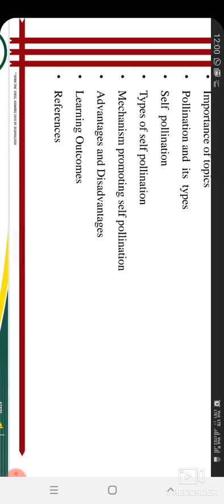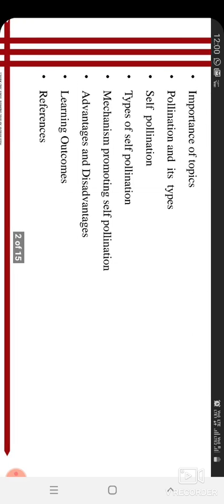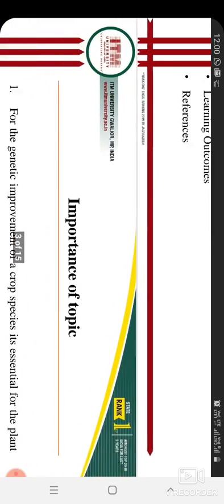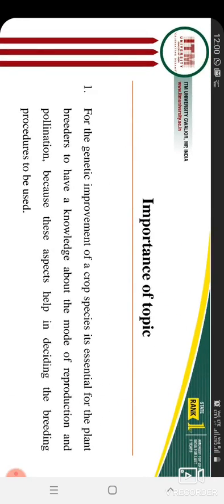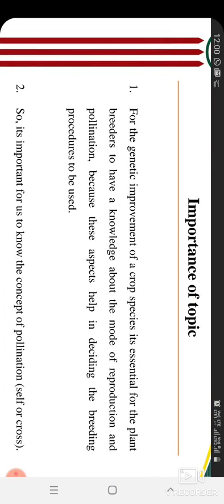After that, we will discuss self-pollinated crops: what self-pollination is, its types, and the mechanisms that promote self-pollination. After that, its advantages and disadvantages. Then learning outcomes and differences.